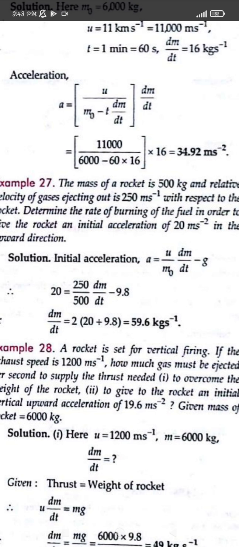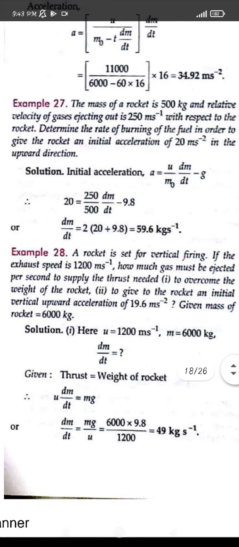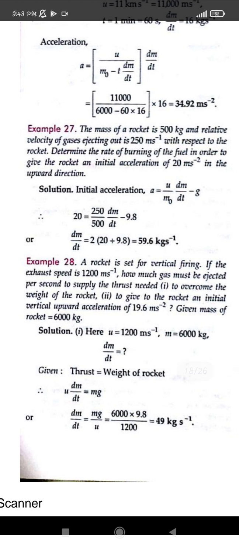So the last question: the rocket is set for vertical flight, and the rocket is allowed to fly if the exhaust gas velocity is 1200 meter per second. Now again the 1200 meter per second is given. How much gas must be ejected per second? Again dm/dt, we have to find out the value of dm/dt.